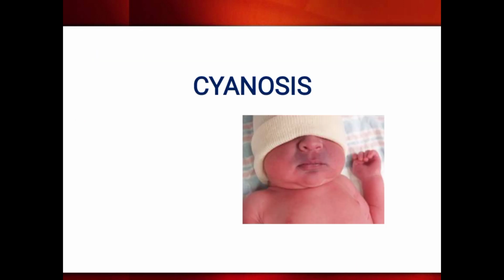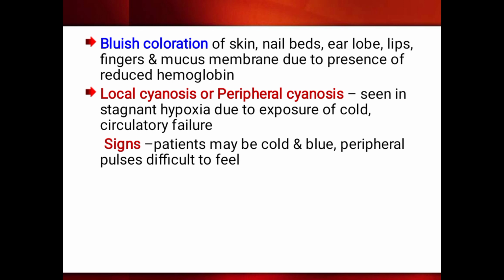So the next condition is cyanosis. Cyanosis is a bluish discoloration of skin and mucous membrane. The skin and mucous membrane become blue in color, and it can also be seen in the nail bed, earlobe, fingers and all. It is mainly due to the presence of reduced hemoglobin. That means in some areas the hemoglobin does not combine with oxygen, so there is an increase in concentration of reduced hemoglobin.